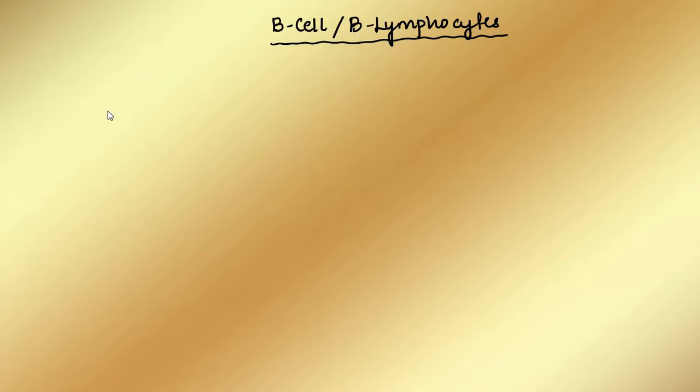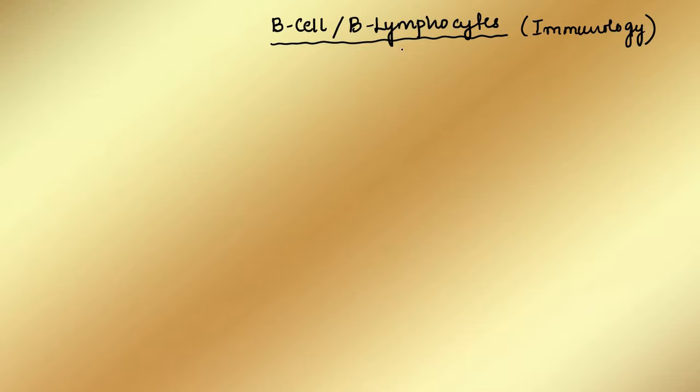On your demand, today I will be dealing with one of the topics that I have taken from immunology. That means we are talking about your B cells, or we can call them B lymphocytes. First of all, I will be covering the whole basics and then I will go into detail. The B cell or B lymphocyte is one of the most important topics from immunology. Immunology is a branch of science which deals with the immune system, immune cells, and how our body makes a defense mechanism whenever there is an attack of any kind of pathogen or foreign invaders.